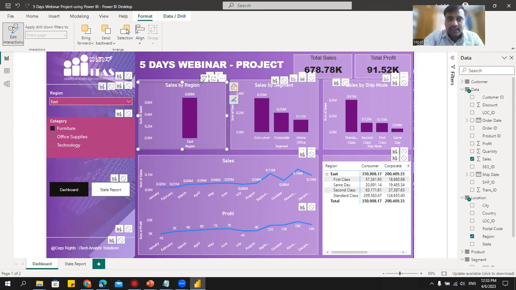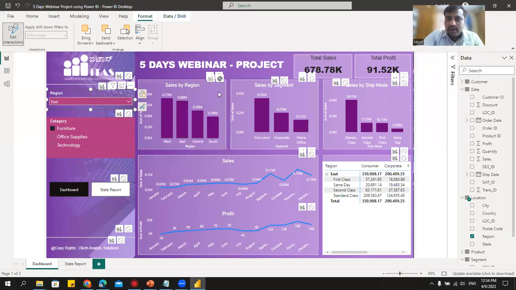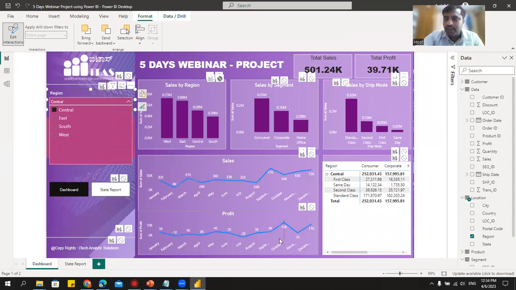When I click on this edit interaction, I'll get the option of whether it should be visible or not when I select this. Now I'll select this and I'll say none. Yesterday we did this in our edit interaction and said none. What happens? Now, if I do any selections, this will not be filtered. I'll say Central. Nothing will happen to this. All the other visualizations will be filtered.